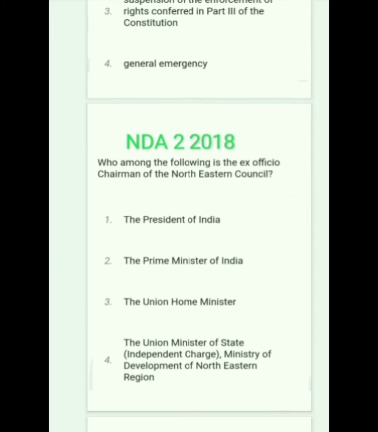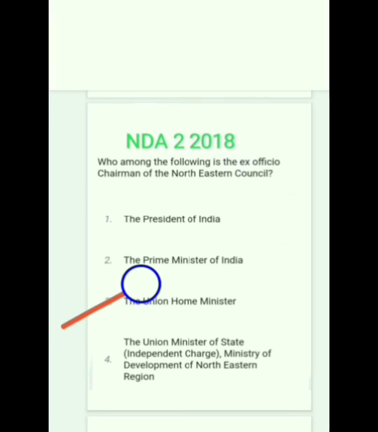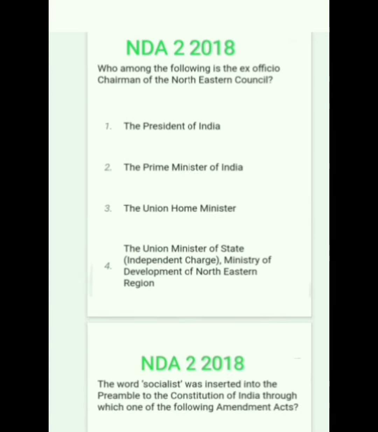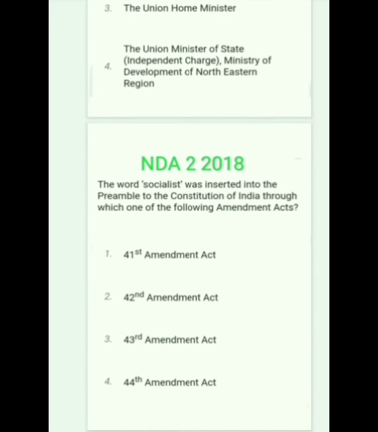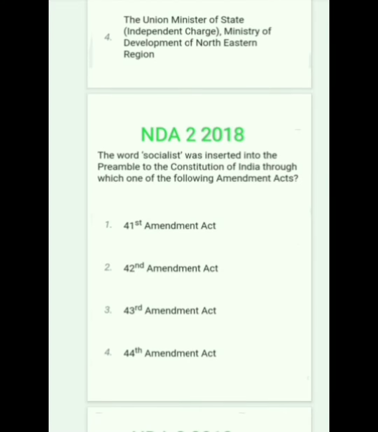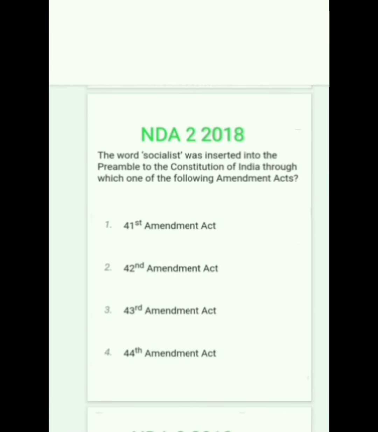Who among the following is the ex-officio chairman of the North Eastern Council? It is the Union Home Minister, Griha Mantri. Option 3 is correct. Next question. The word socialist was inserted into the Preamble to the Constitution of India through which of the following Amendment Acts? 42nd Amendment Act. So option 2 is correct.